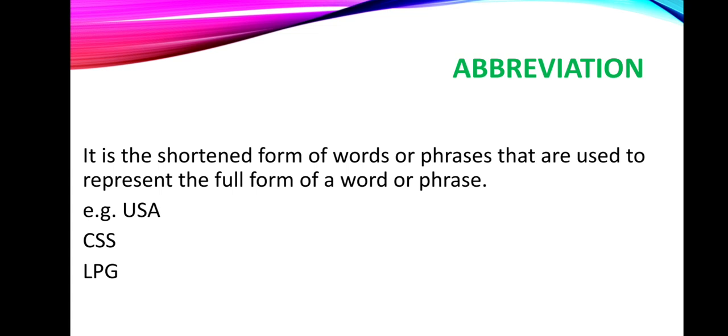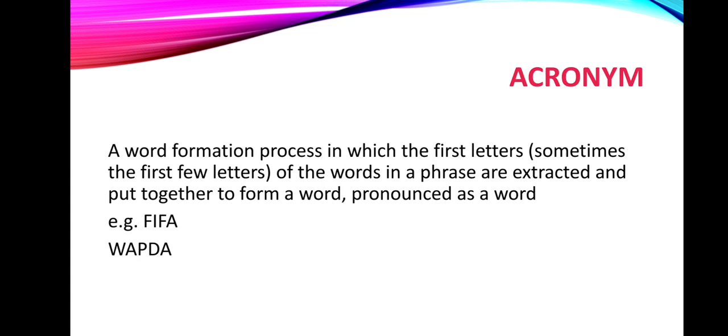Then we are having abbreviation. Now what is abbreviation? It is the shortened form of words or phrases that are used to represent the full form of a word or phrase. Remember abbreviation: in abbreviation we pronounce or articulate each letter independently, individually, or separately, like USA or CSS or LPG. Each of the abbreviations has its own full form, like USA, United States of America; CSS, Central Superior Service; and LPG, liquid petroleum gas. So this is how abbreviation is made. Abbreviation is also the short form, but here we pronounce each letter individually.